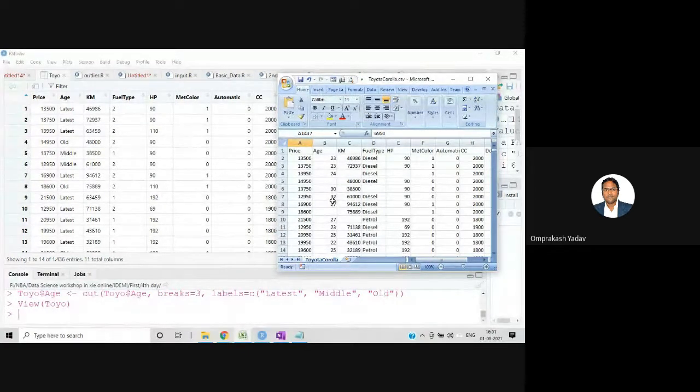If we give three parts, it will divide into three parts, and by its own it will decide how many rows, till which boundary it will select. If we search more, you'll be able to specify the parameters also, till where you have to break it.